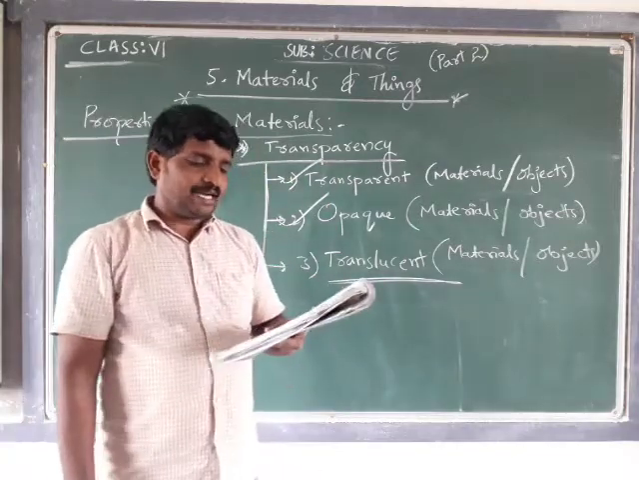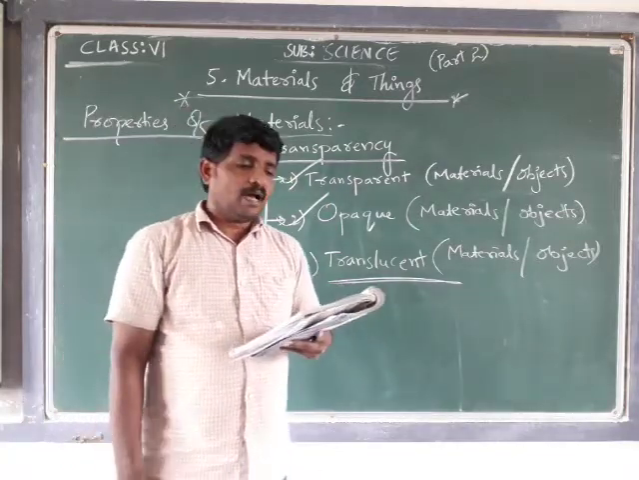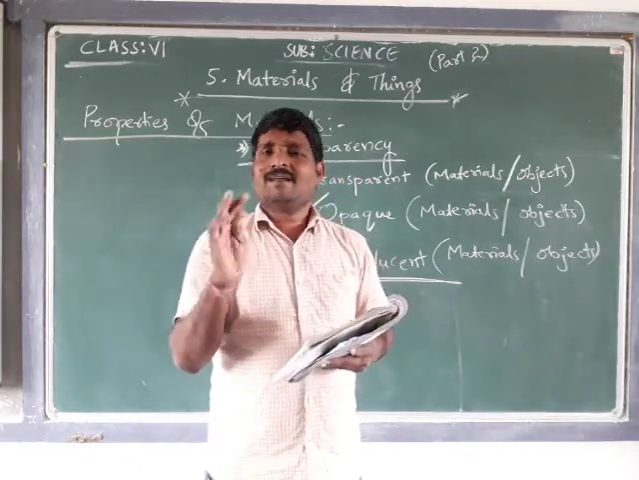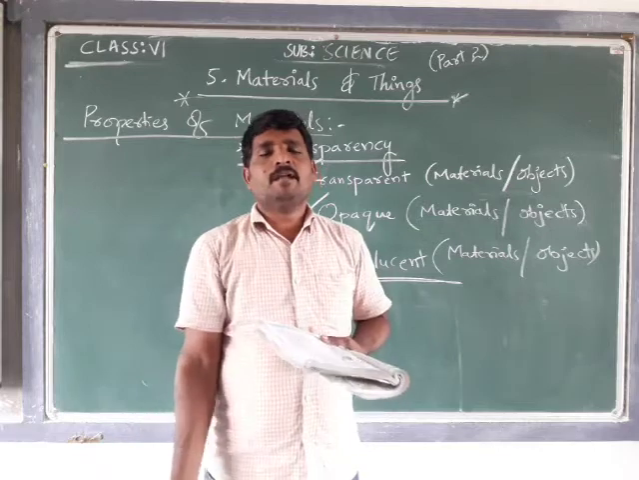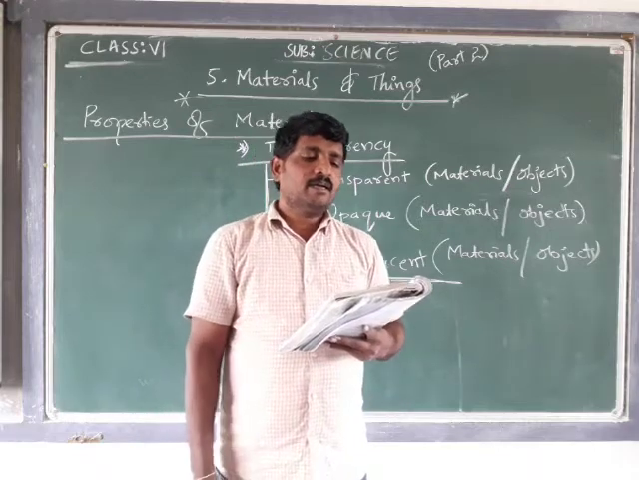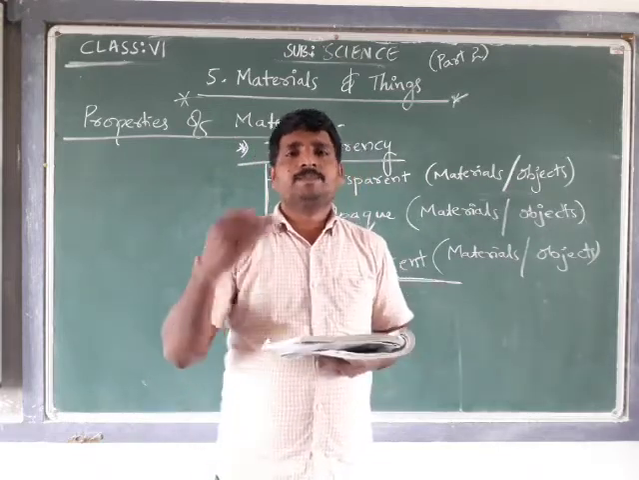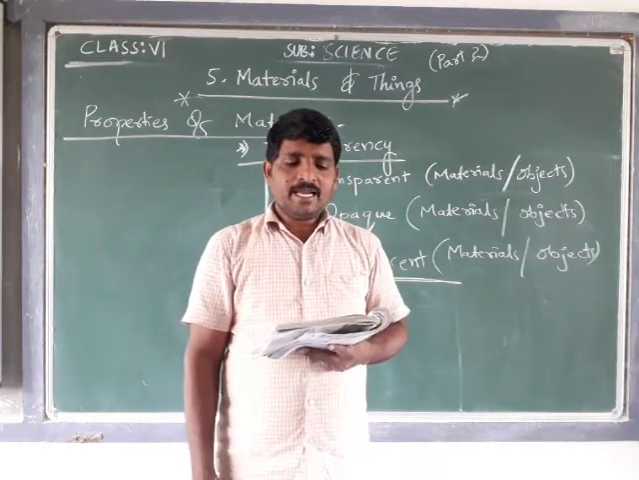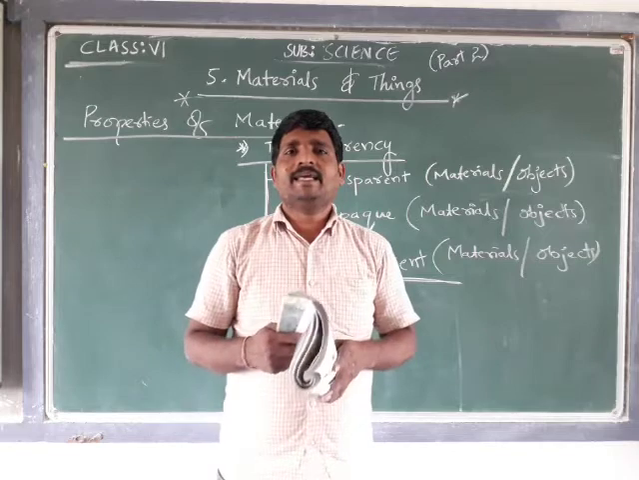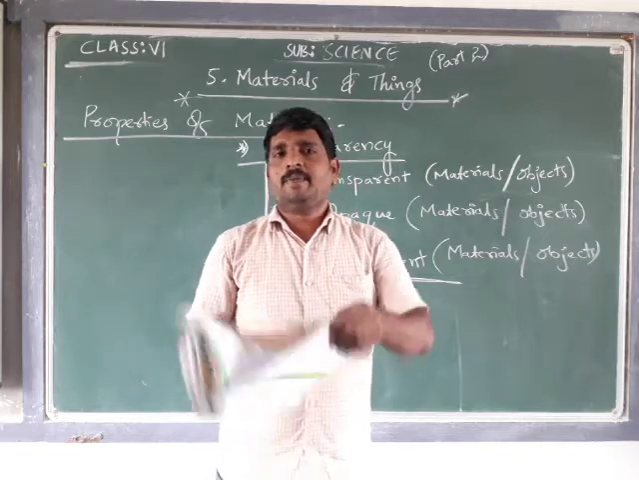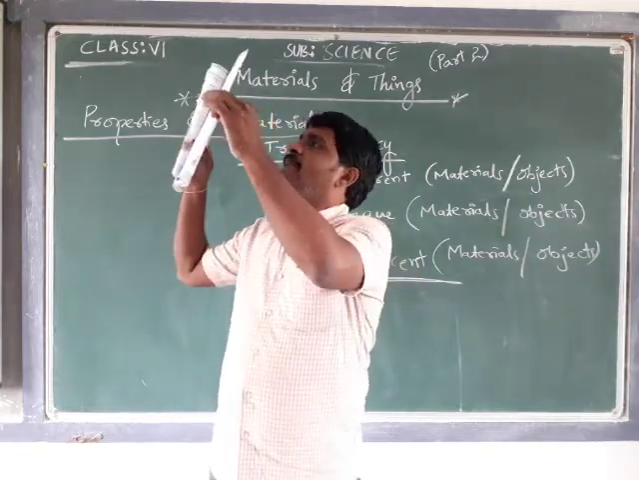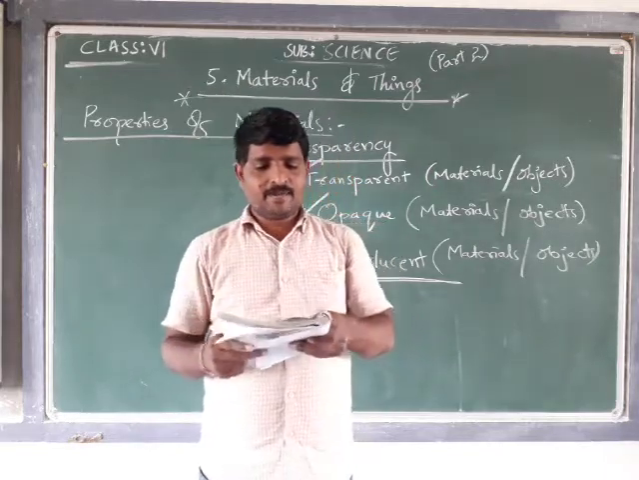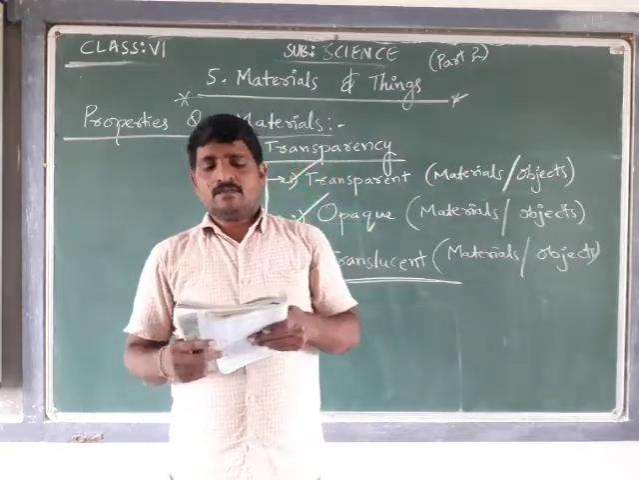To do this, we have to conduct some activity. Are we able to see through a paper? We can't. But what we have to do is take a sheet of white paper and try to see the light bulb through it. Can we see the light? Write that observation as shown in the figure. Record your observation.